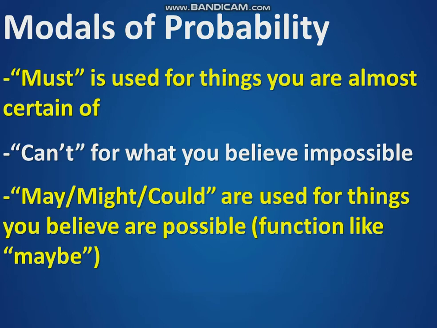Okay, now, modals of probability. Modals of probability express probability. We have must. Must is used for things you are almost certain of. Can't is used for what you believe is impossible. May, might, and could are used for things you believe are possible. They function like a maybe. You know what maybe is? Maybe is talvez. Maybe is like a may, might, and could.